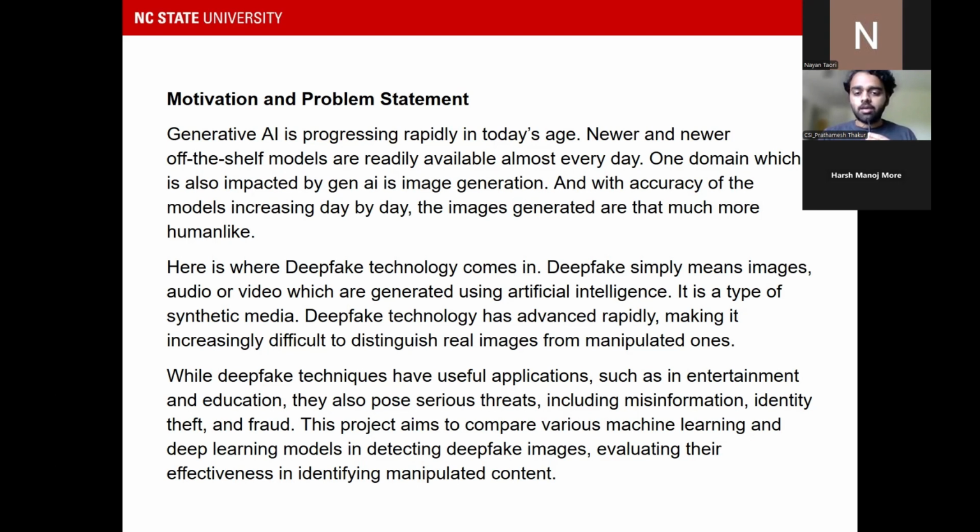And here's where deepfake technology comes in. Deepfake simply means images, audio, or video which is generated using AI. So it is not real, but it is synthetic. It is something which is made using artificial intelligence. Deepfake technology has advanced rapidly with the advancements in Gen AI, and that is why the content generated by artificial intelligence is becoming more and more human-like, which is making it much more difficult to distinguish between what is real and what is artificial intelligence.